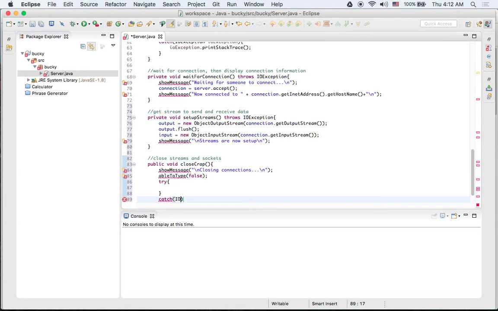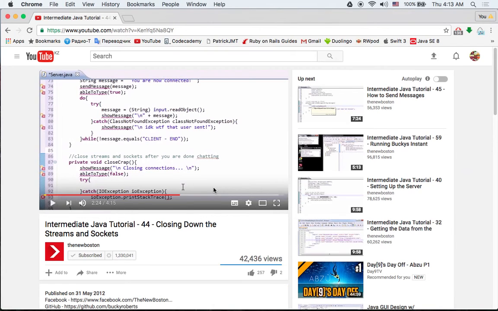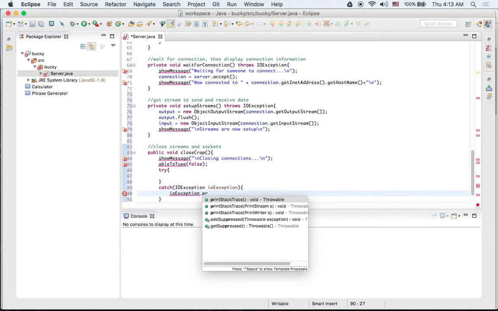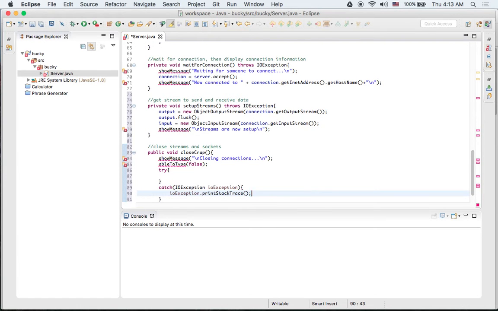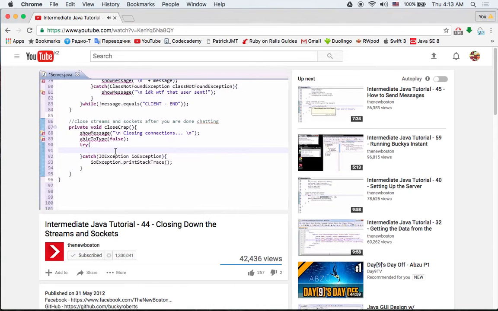And if we couldn't shut everything down successfully, we'll just go ahead and print stack trace, which pretty much shows us our error message. Anyways, hopefully we're not going to see that. Hopefully it's going to allow us to execute this try block, which consists of 3 very, very short lines of code.